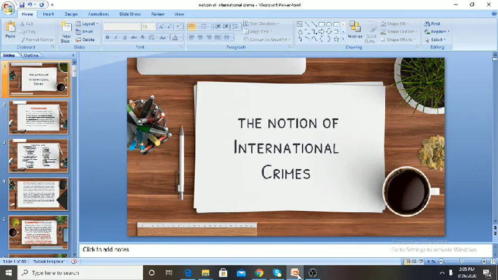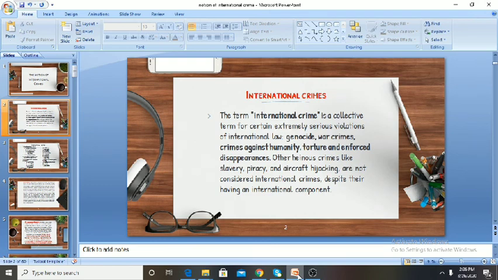Good afternoon, everyone. Today I'll be discussing the notion of international crimes. So you see what are called international crimes. I have already discussed in the last classes about international criminal law, about the law relating to crimes against humanity. Now, the main caption of Unit 1 is the notion of international crimes. So, what is the meaning of international crimes?